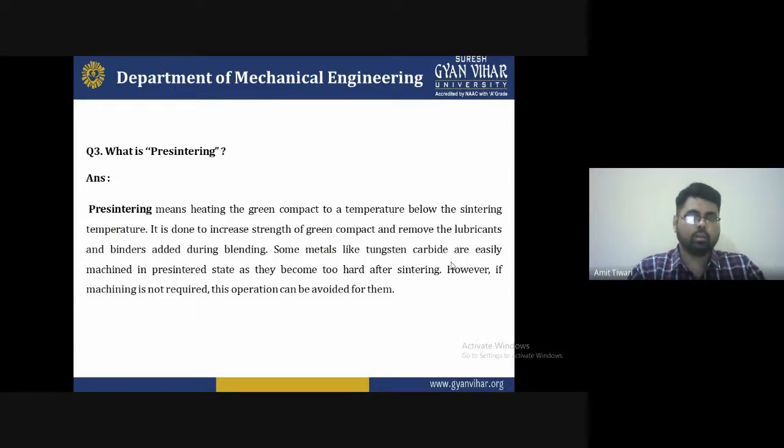So presintering is a technique where the green compact is heated to a temperature below the sintering temperature. At that time it is very important to understand the temperature region of the particular material, what temperature region we obtain for that operation, and how much temperature it reaches. These are some benefits we have to take in the case of powder metallurgy, because the powder is not easy to handle and different techniques are required to maintain the quality of powder metallurgy.